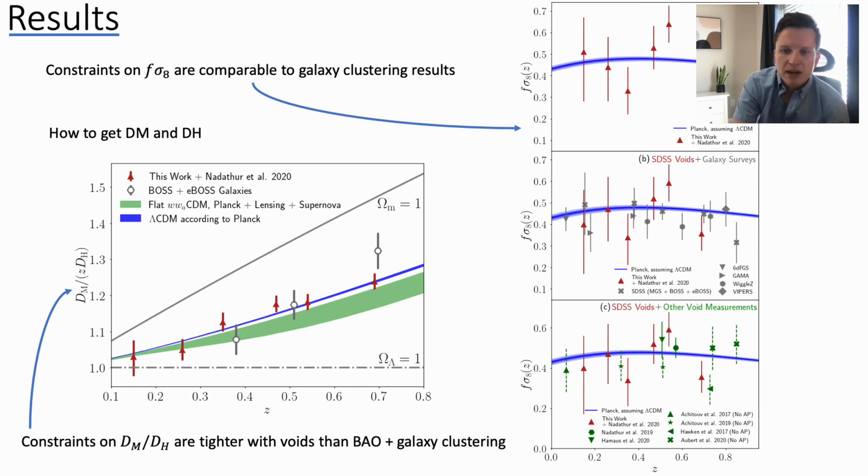In the middle panel, we compare this to galaxy clustering results. And on the bottom, you see our results compared with other void analyses. So you can see that we have comparable constraints. Galaxy clustering is not quite as tight, but still provides useful extra information as well.